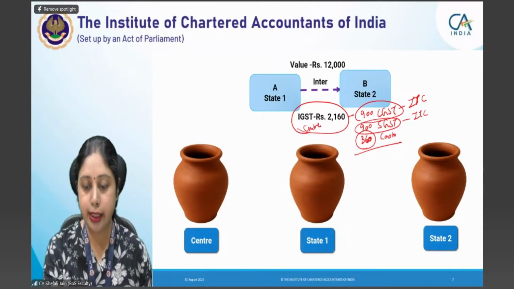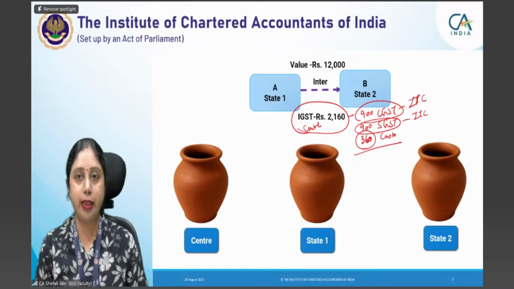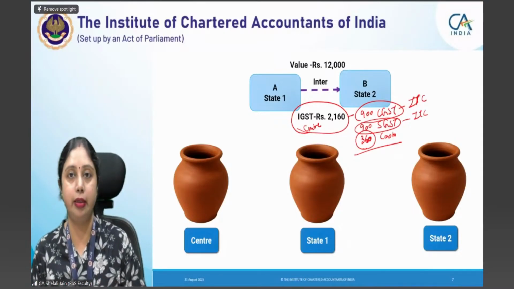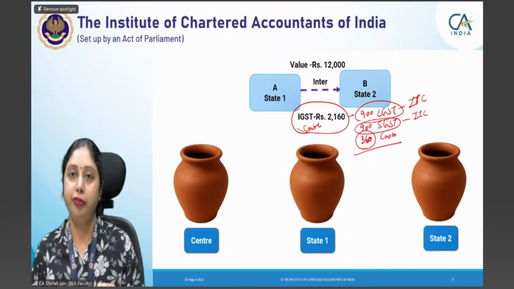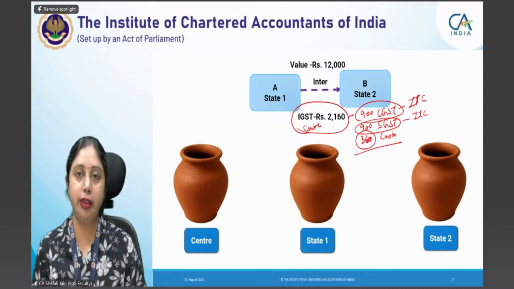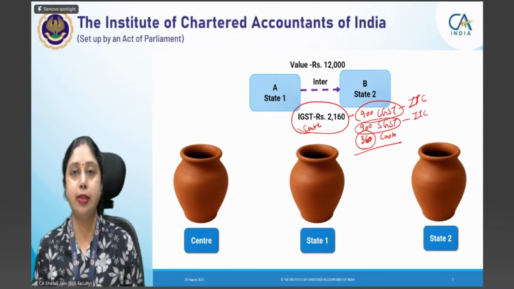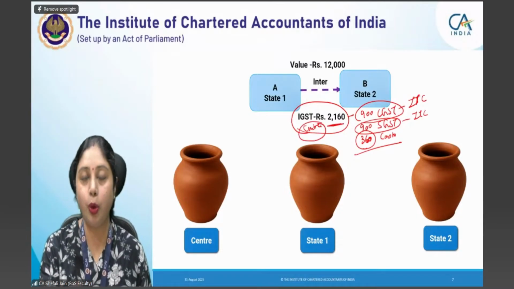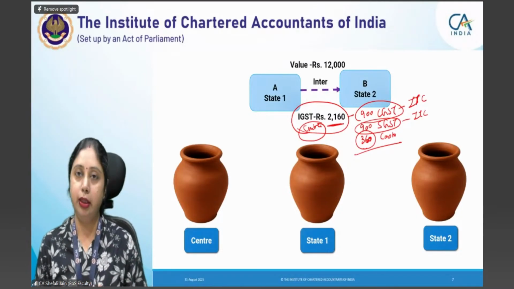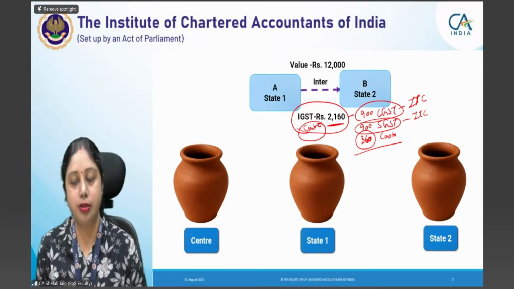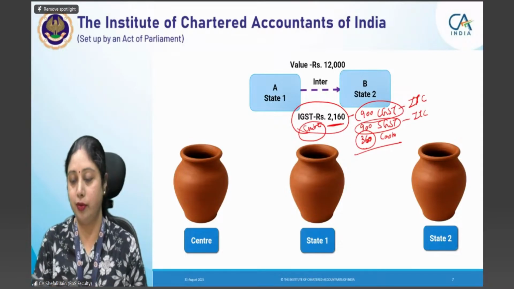To whom does IGST go? First of all it goes to the Centre, and the Centre apportions it later between Centre and State; that is a different thing, but first it goes to the Centre. All of you will agree, we have done it so many times in Chapter 1. IGST goes to the Centre. So 2160 should now reach the Centre. Our objective here is that the Centre should get 2160 rupees because this is an interstate transaction. How will the Centre get it? This we have to see.